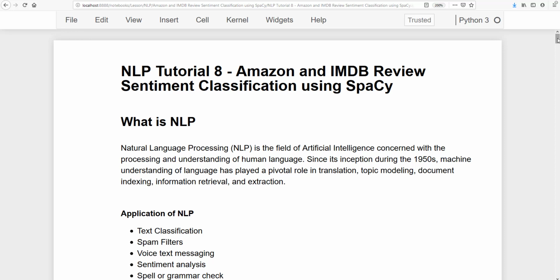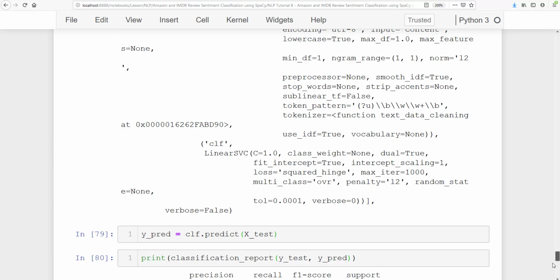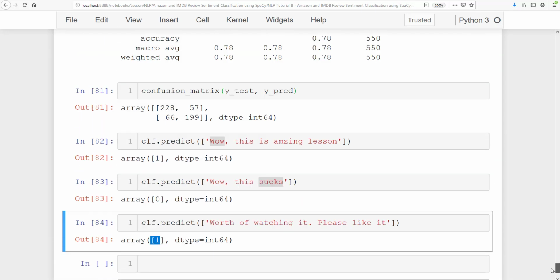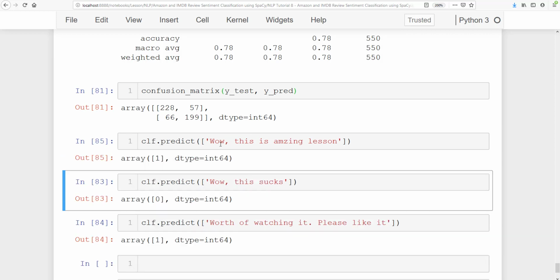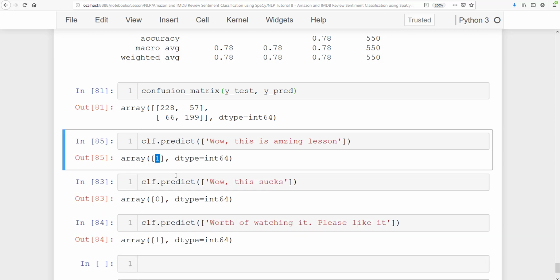This is Lakshmikant Tiwari. Let me first show you the final result of this lesson. In this lesson, we will be predicting the sentiment of a sentence. For example, if I say, "Wow, this is an amazing lesson," and run this, it says 1. That means this is a positive sentence, a positive sentiment.